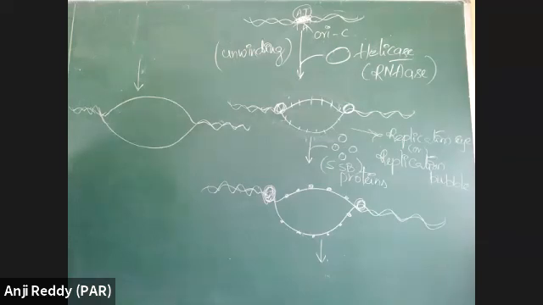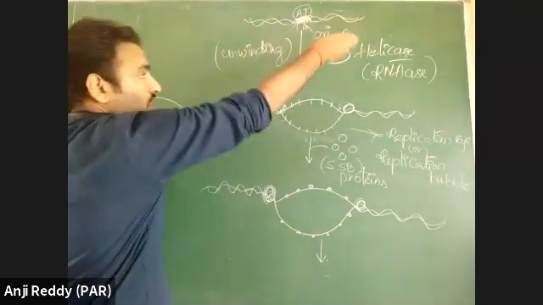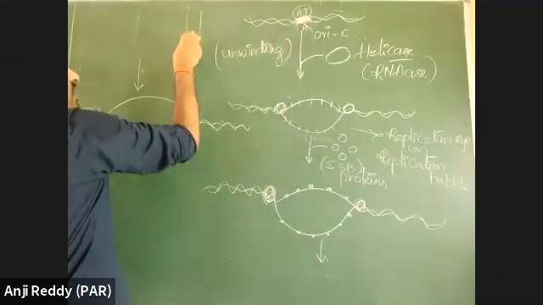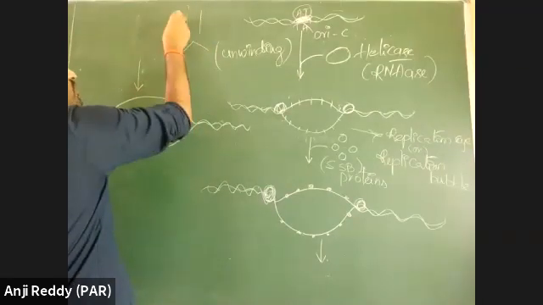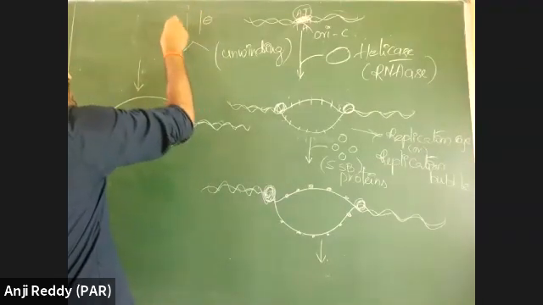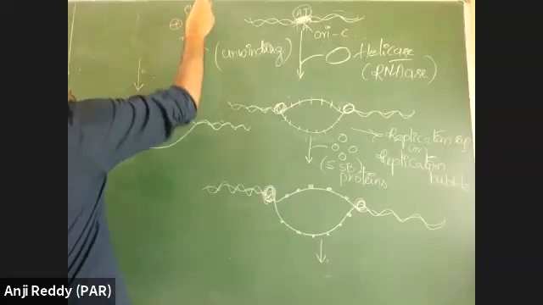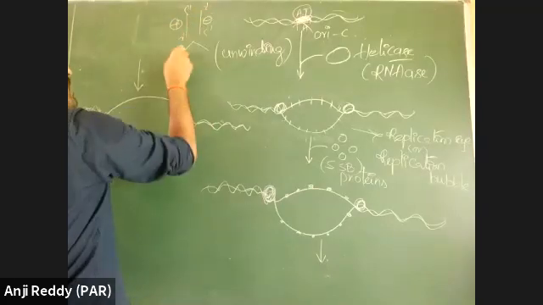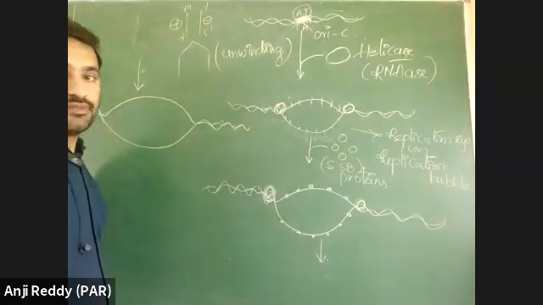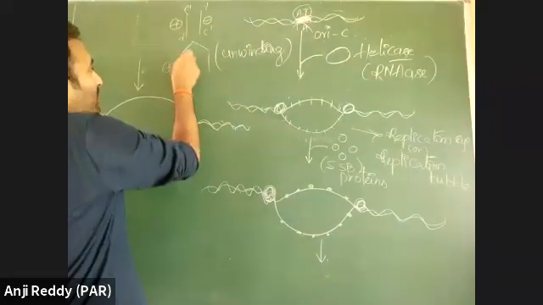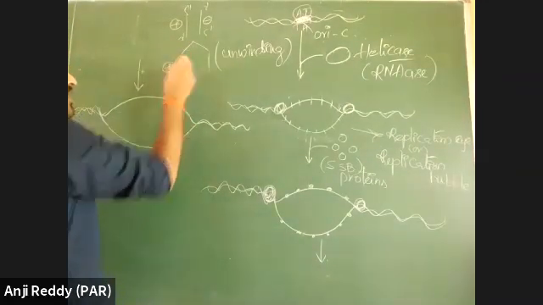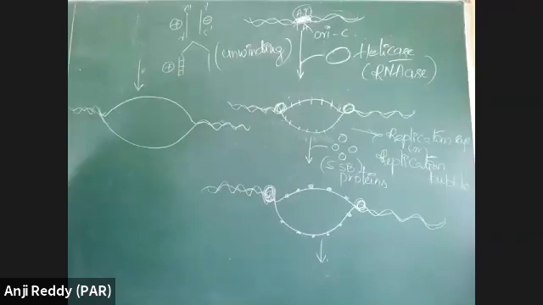I told you just before, semi-conservative model means, suppose this is the positive strand and this is the negative strand, this is 5' to 3', this is 3' to 5', the strands will get separated. On the positive strand, there is synthesis of another negative strand, the complementary strand.